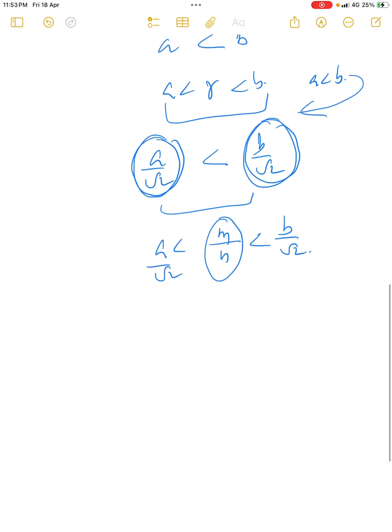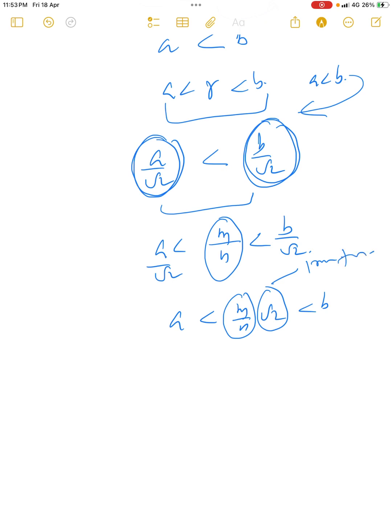So we have a less than m by n into root 2 less than b. Before this theorem we proved that the product of a rational number and an irrational number is also an irrational number.